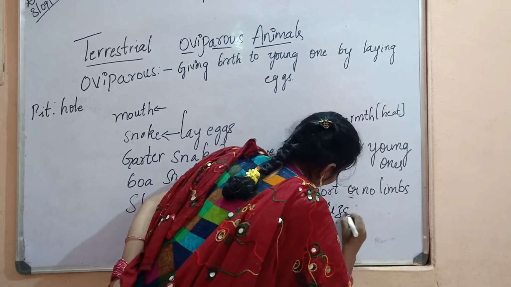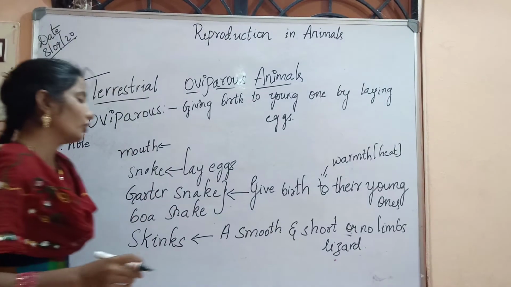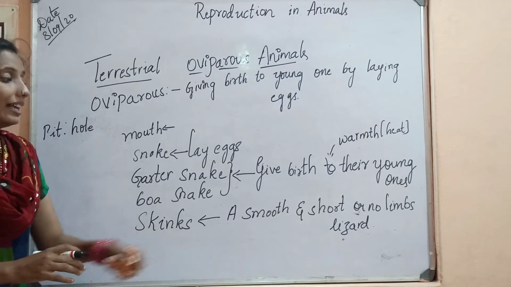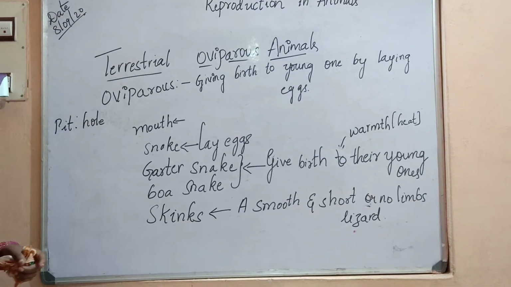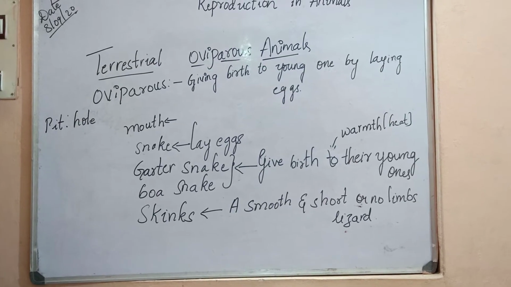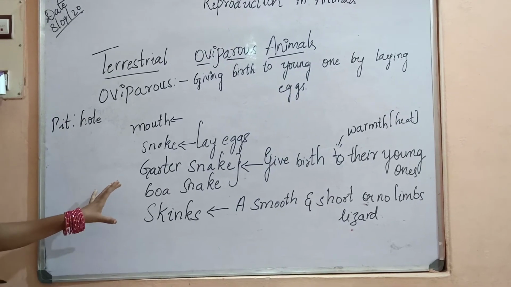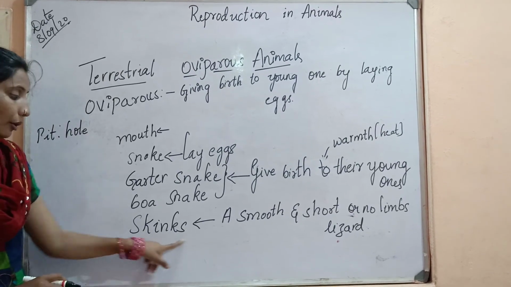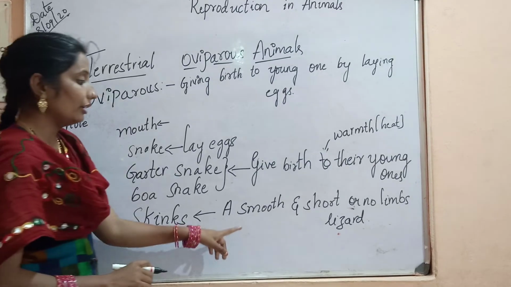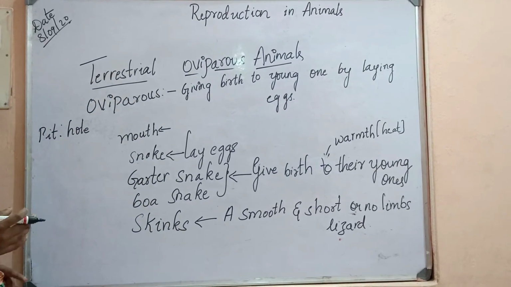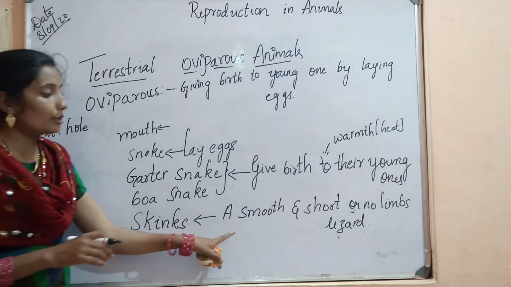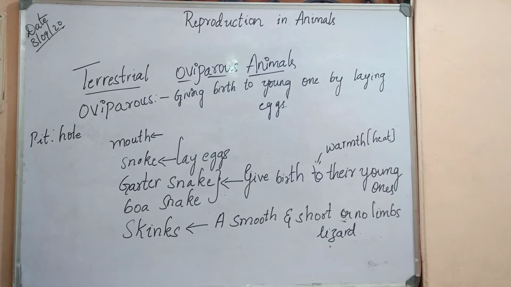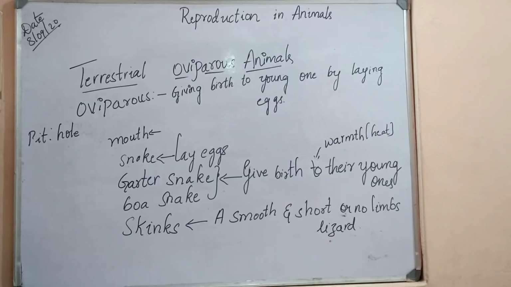This is the name of a lizard. Most lizards give birth by laying eggs, but the skink directly gives birth. How can we identify it? It is smooth and short, with no limbs or very short ones.